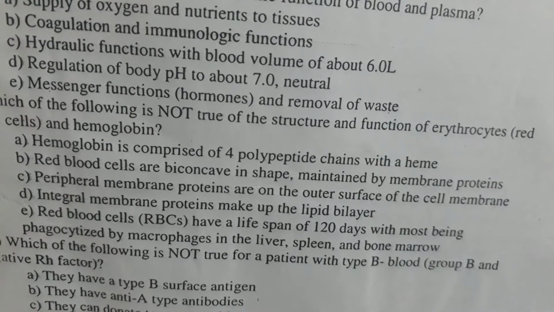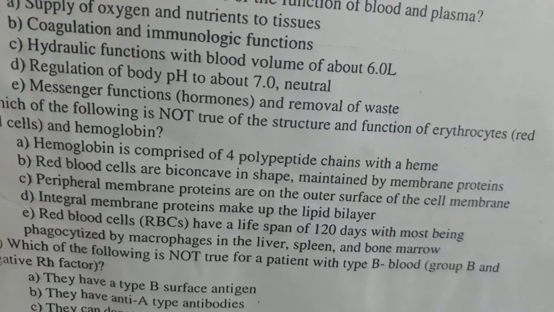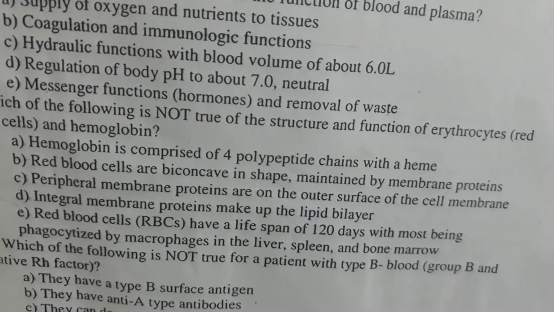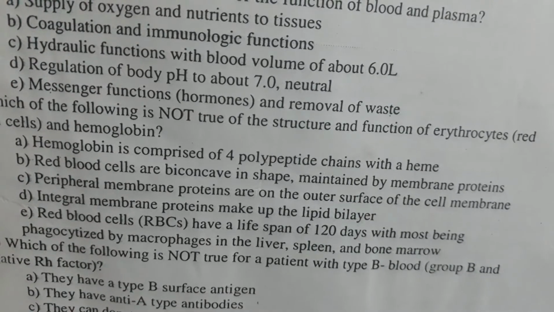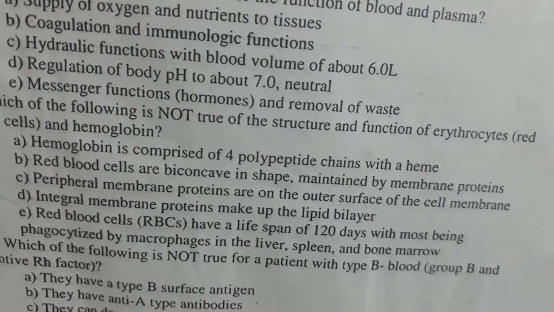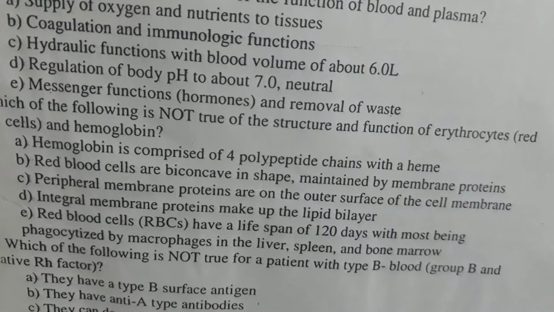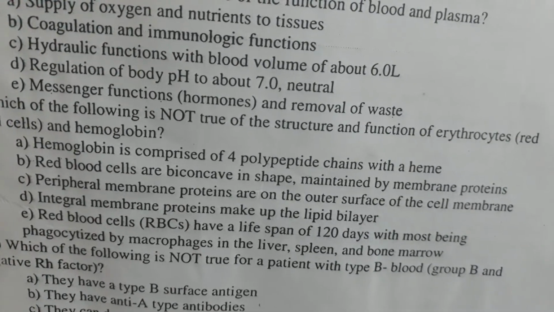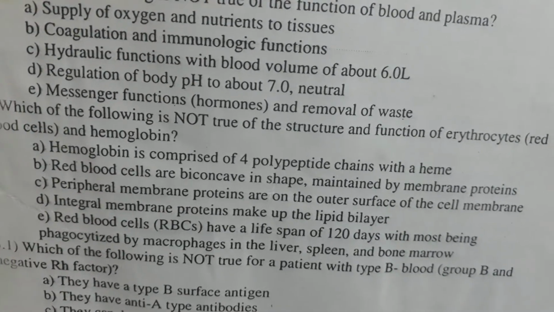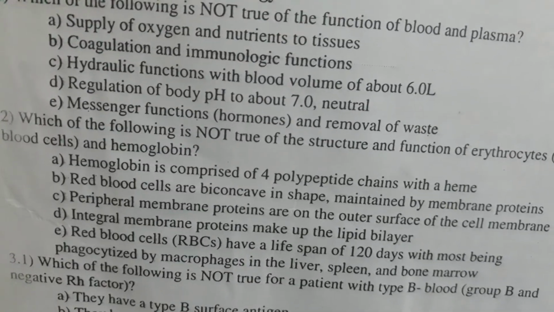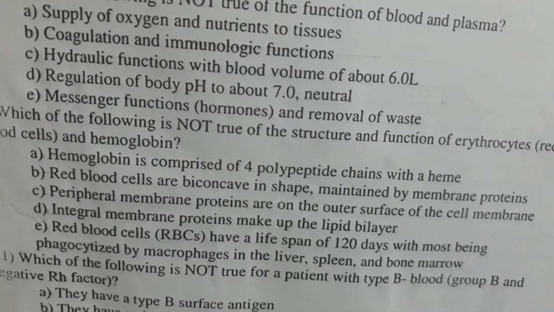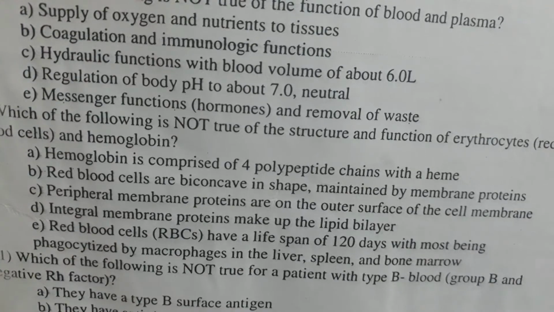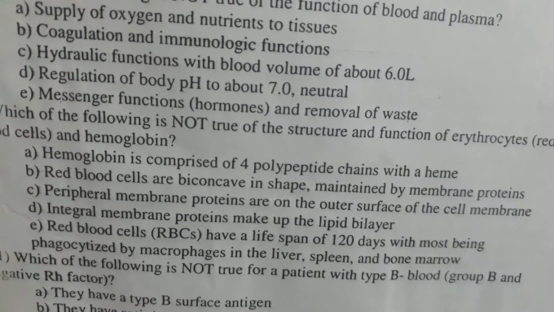Option D. Integral membrane proteins make up the lipid bilayer. Option E. Red blood cells, RBCs, have a lifespan of 120 days, with most being phagocytized by macrophages in the liver, spleen and bone marrow. The correct answer is option C. Peripheral membrane proteins are on the outer surface of the cell membrane.